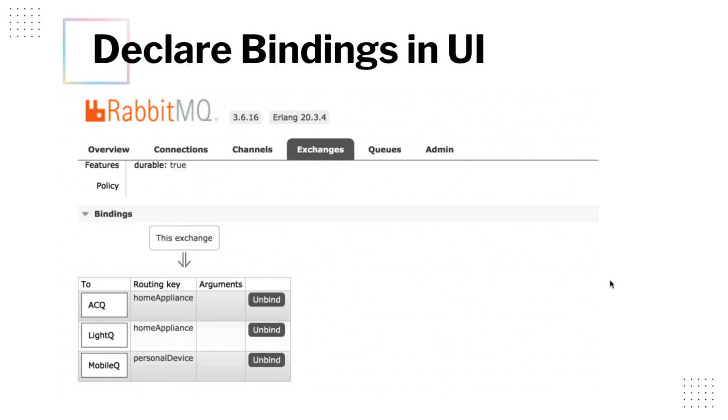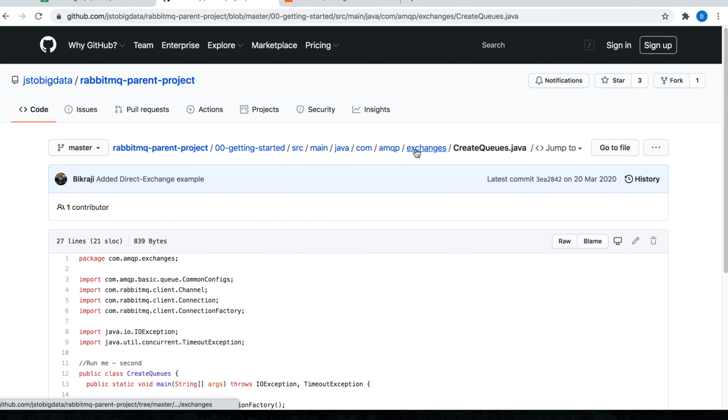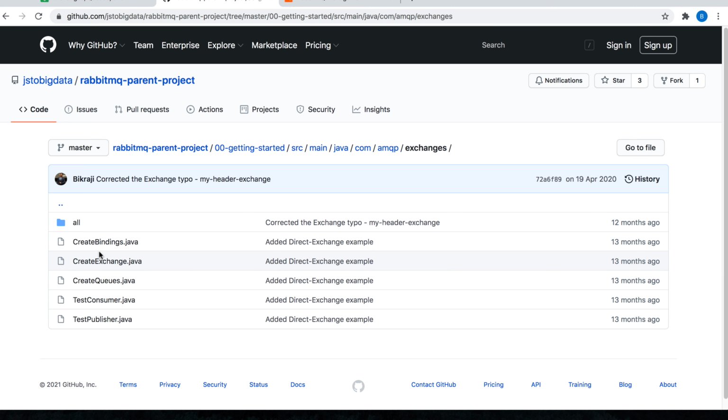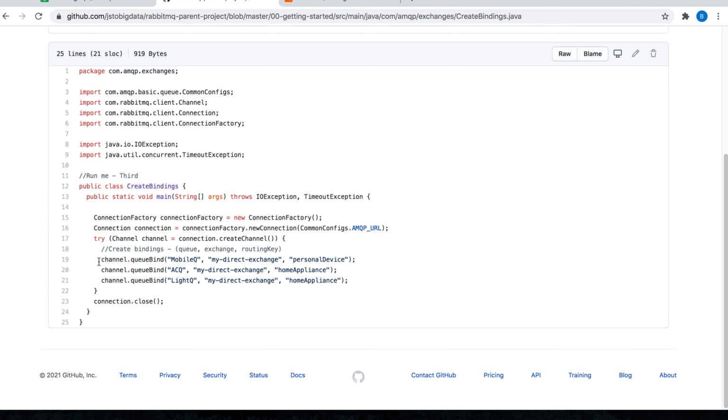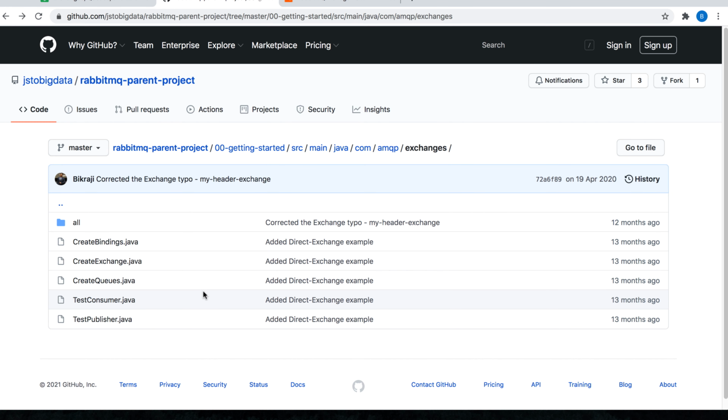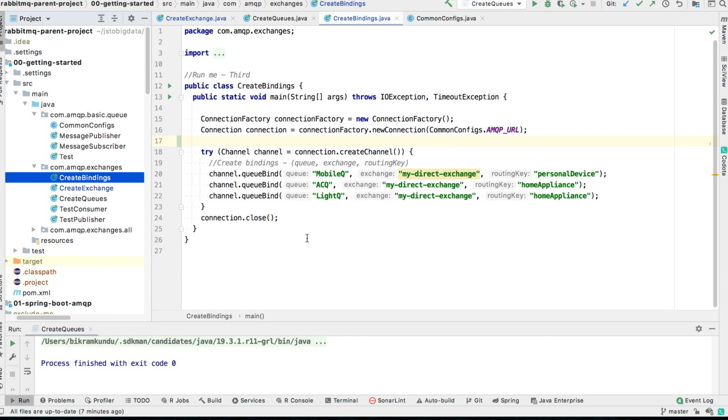Now I will take you through the code to achieve this. The code for this is present inside the exchanges and create bindings. In this you can see that I have declared three bindings, and this code is slightly refactored. So I have a common config class where I have the RabbitMQ connection URL. I have already imported this code in my IDE, so I will take you there and we will just execute that. So this is the code that I will use to declare binding.